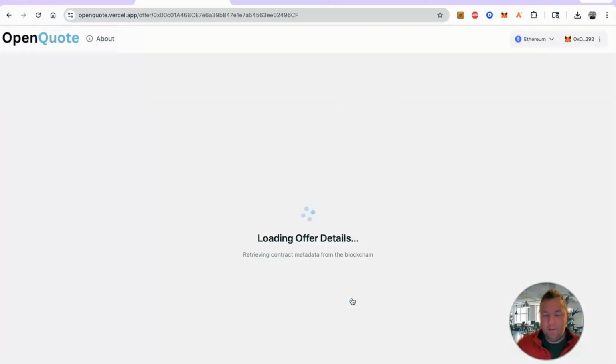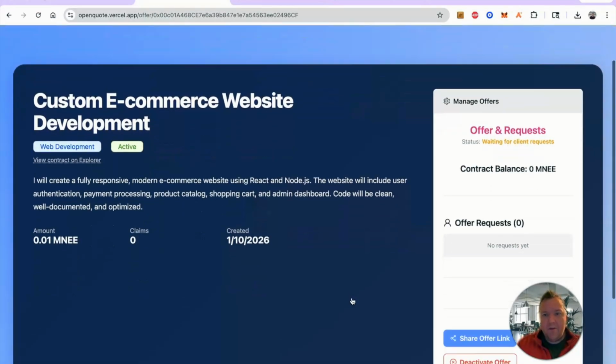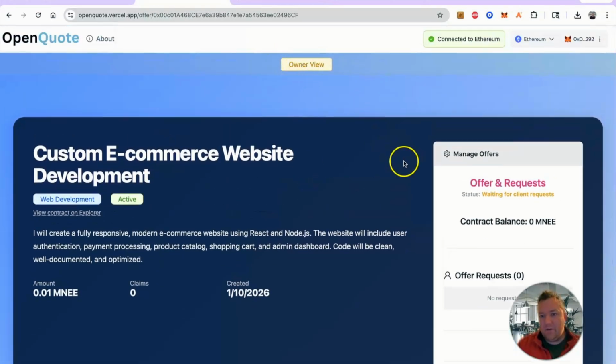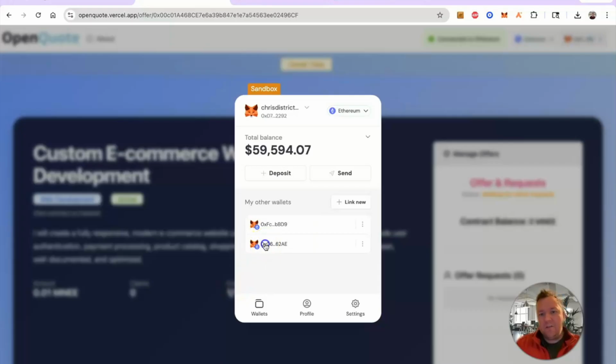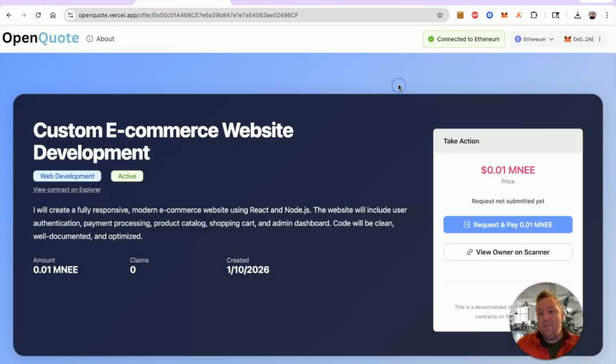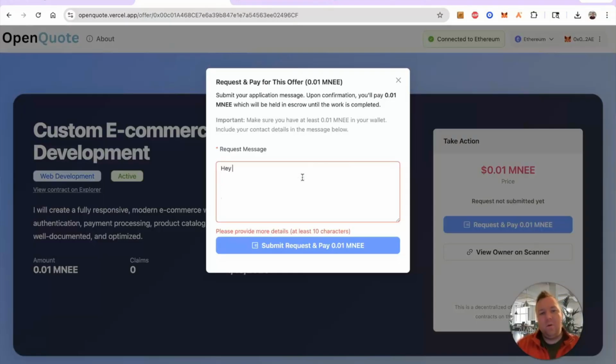If you click that link, you get taken to the page, and as the owner, you have a particular view, and it essentially says, hey, I just created this checkout page. I'm waiting for clients to essentially solicit an offer from me. If I switch my wallet, I am now a different user coming to this page. So I can send a quick message, hey, John, interested in this offer, please contact me back, j@j.com, or any sort of mechanism that you want to have the person return your message.